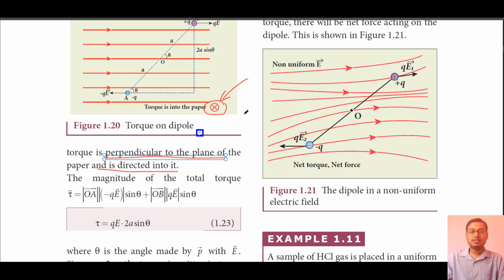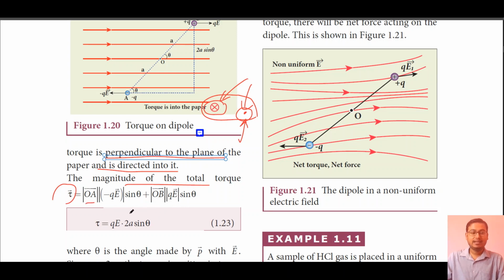And if just dots are given, in that situation it means that something is coming towards you, starting from the back side of the screen of your mobile phone or laptop or computer or the book and coming towards you. So this cross mark and dot mark says that something is lying perpendicular to the screen and going inward or outward. The magnitude of the total torque tau is equal to mod of vector OA into mod of minus QE sin theta plus mod of vector OB into mod of QE sin theta.